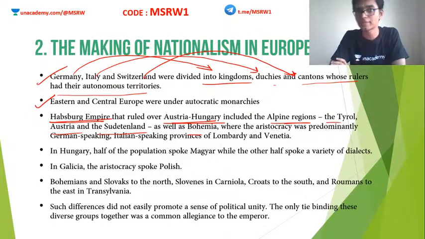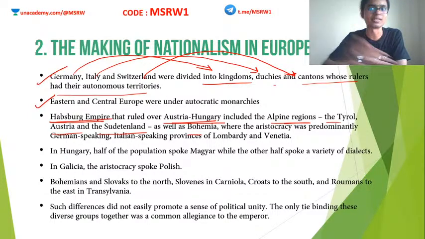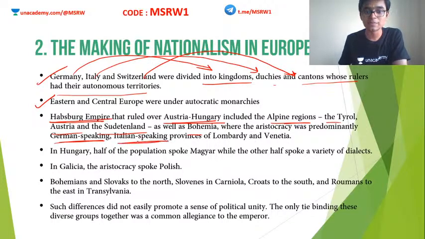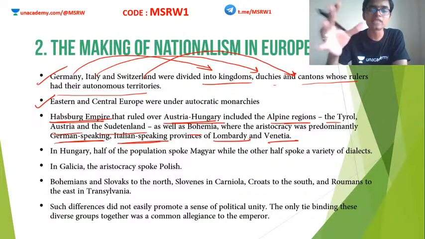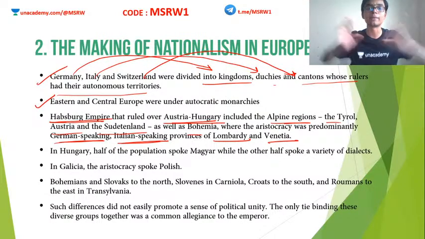This is known as the Habsburg Empire. And it had all these countries within it. But it also had a huge population of German-speaking people, and Italian-speaking provinces, Lombardy and Venetia. Lombardy and Venetia are actually part of the current Italy. But at that time, all these were part of the huge Habsburg Empire.